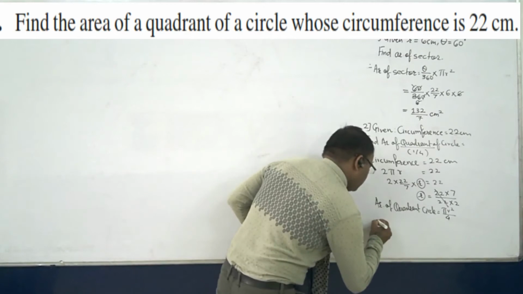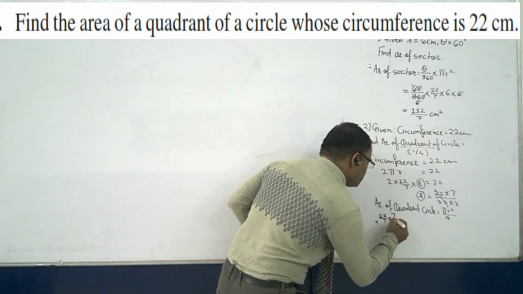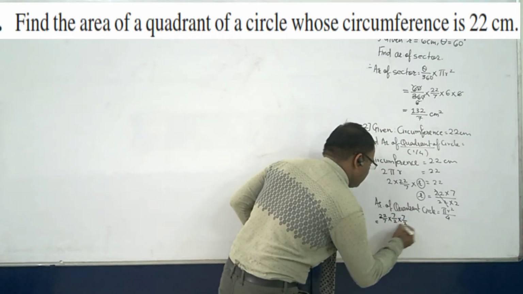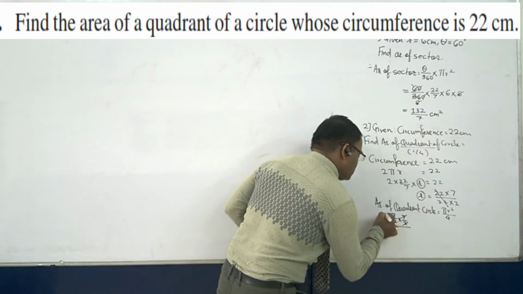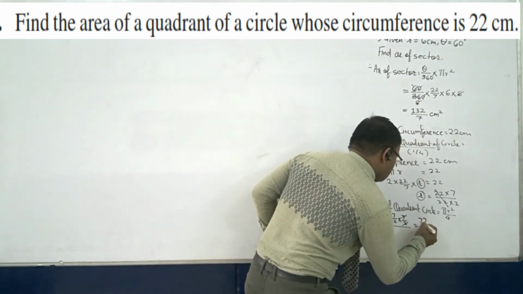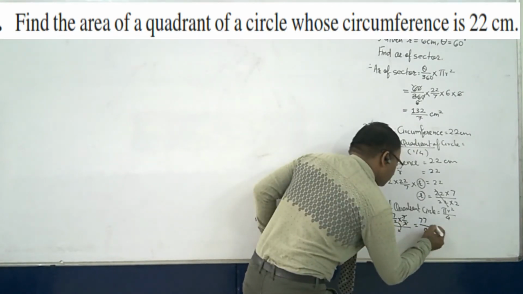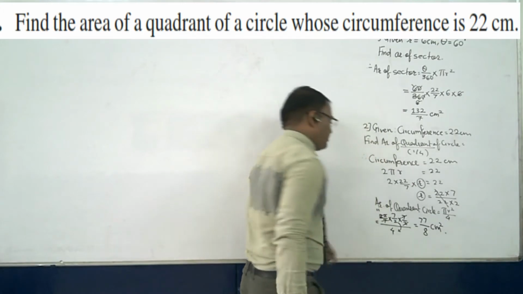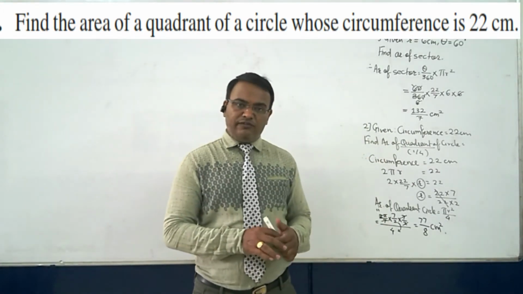Okay, so what you can do is 22 by 7 into 7 by 2 into 7 by 2 divided by 4. This 7 cancels, this 2 and 22 get cancelled. So 11 sevens are 77. This 2 will come down, so 2 4s are 8. Now centimeter square.